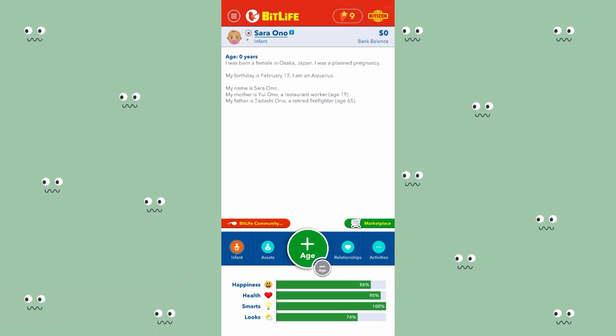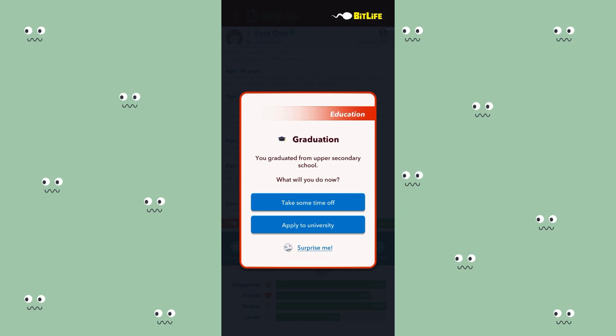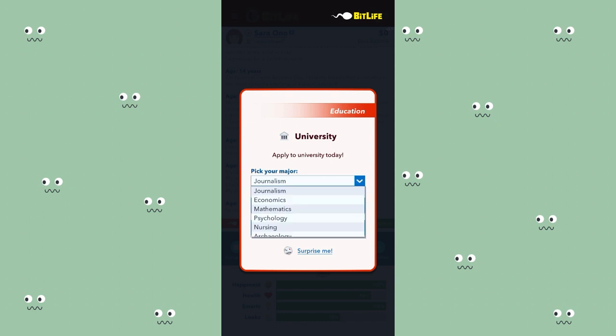I'm just going to age till I'm about to apply to university, just so I can show you the majors to pick and STEM degrees. So I've graduated from upper secondary school and it's time to apply to university. You need a STEM degree to become an astronaut. STEM basically stands for science, technology, engineering, and mathematics.